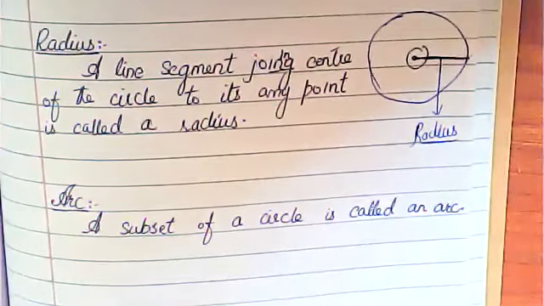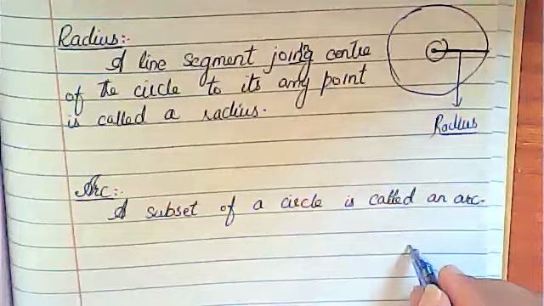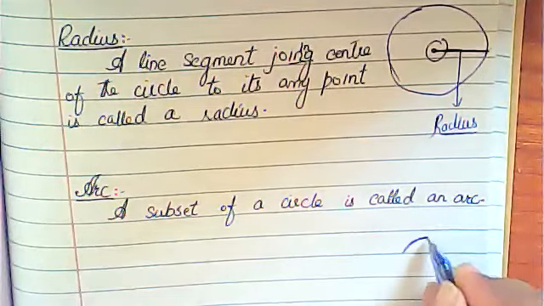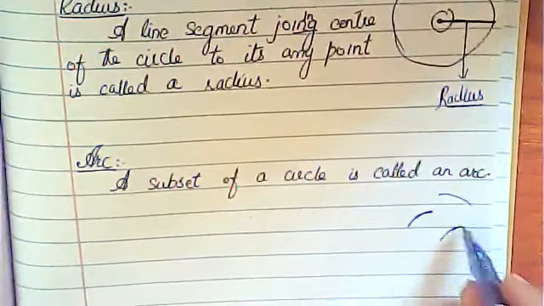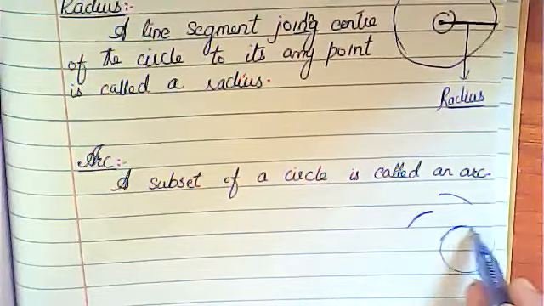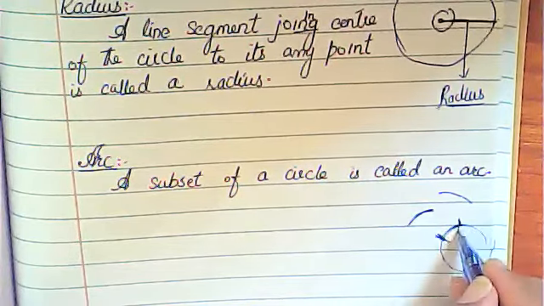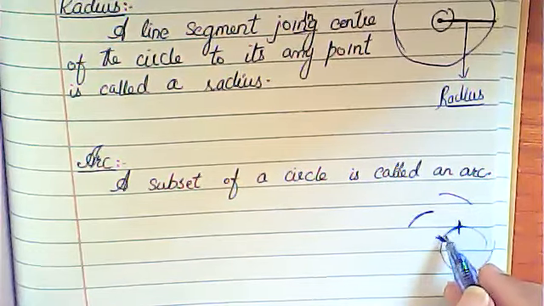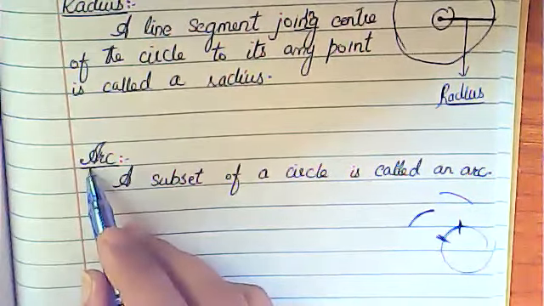Okay, a subset of the circle. Subset means smaller portion. Okay, so this is basically an arc. Okay, this is an arc, this is an arc, this is an arc. If you complete it, it will make a circle. Okay, so any smaller portion of the circle is called a subset of a circle. This subset of a circle is called an arc.